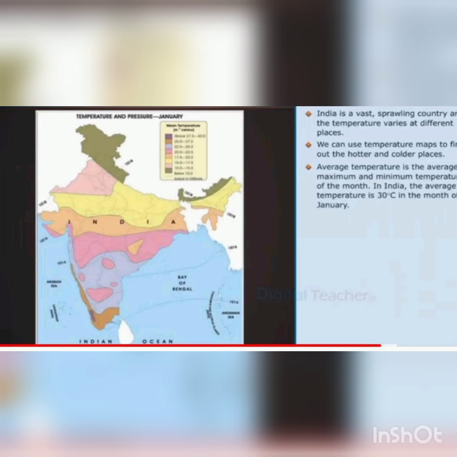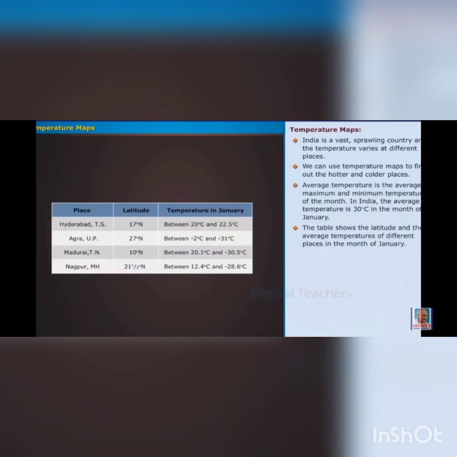Average temperature is the average of the maximum and minimum temperature of the month. In India, the average temperature is 30 degrees centigrade in the month of January. The table shows the latitude and the average temperature of different places in the month of January.